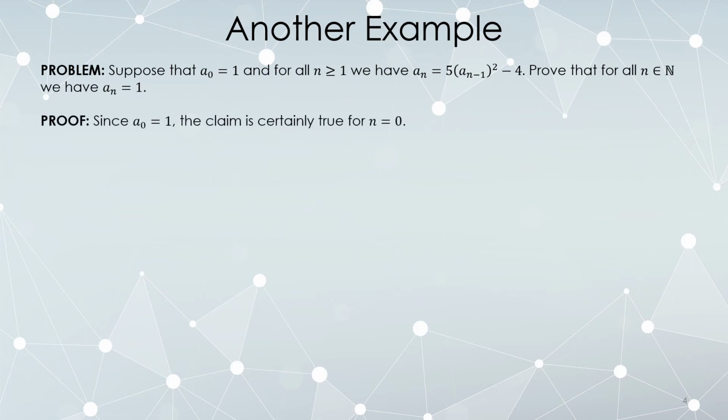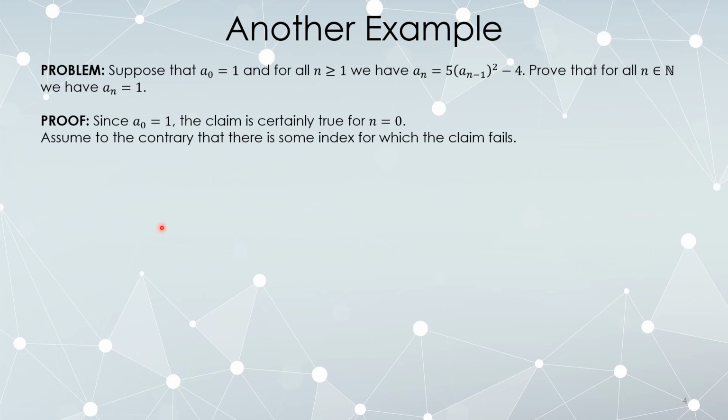So a sub 0 is 1 was just given, so the claim is definitely true for n equals 0. Let's assume, to the contrary, that there is some index on which the claim fails. Note at this point that we are doing a proof using the well-ordering principle by working with the set of indices on which the claim fails. Since we're trying to prove that it's always true, we are assuming to the contrary that it fails somewhere. Proofs by well-ordering are very often proofs by contradiction.